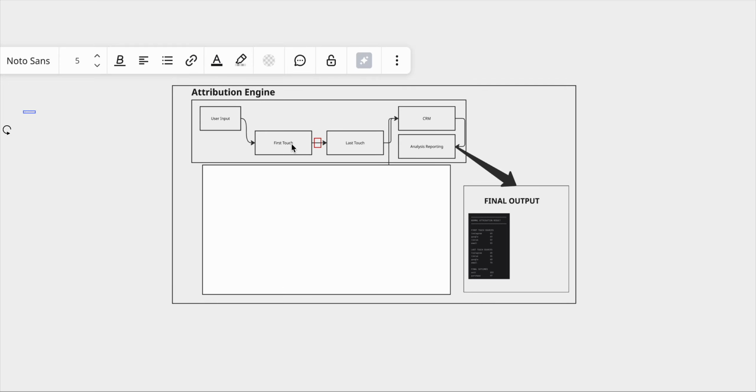Then later, the same customer will return from another channel, such as TikTok or Google search, and this is the last recorded source before the final outcome. So here the engine helps to answer questions like which channel started the journey, which campaign brought the customer, which source appeared before the final action, and which channel should get credit for the analysis reporting.